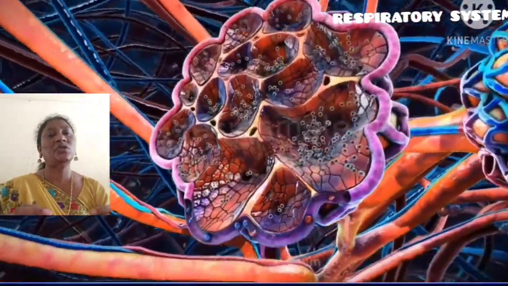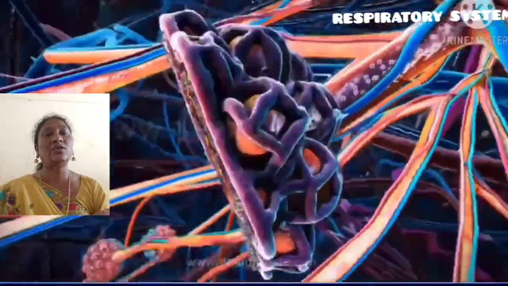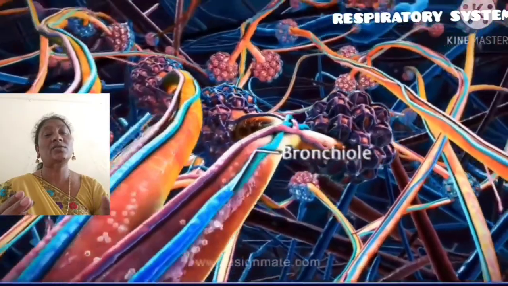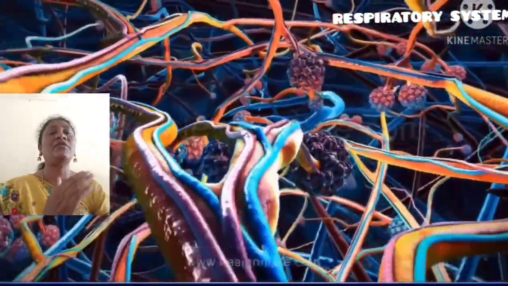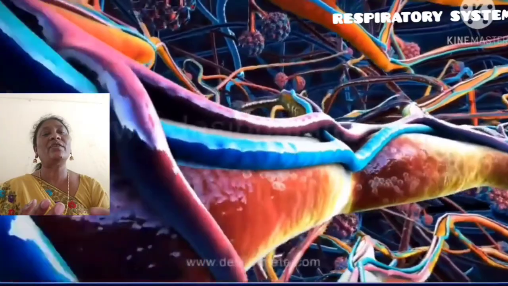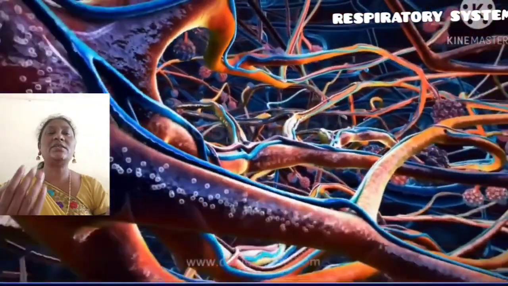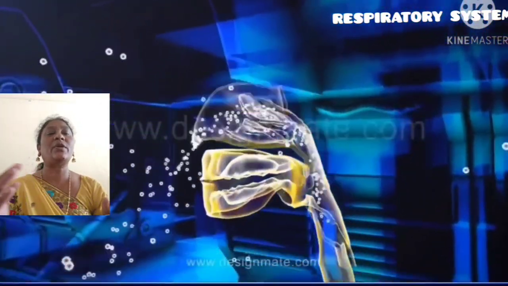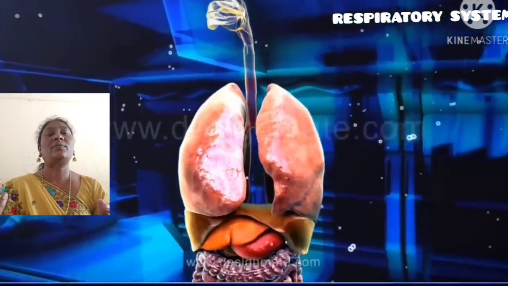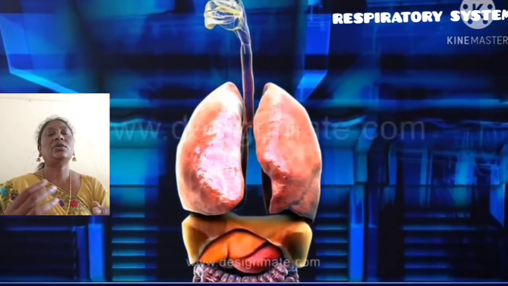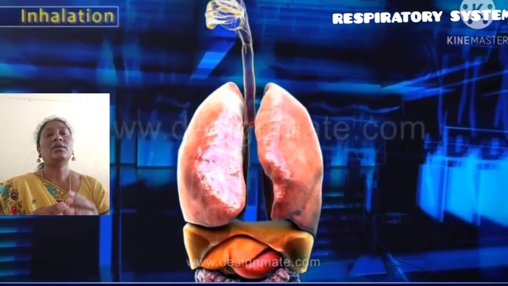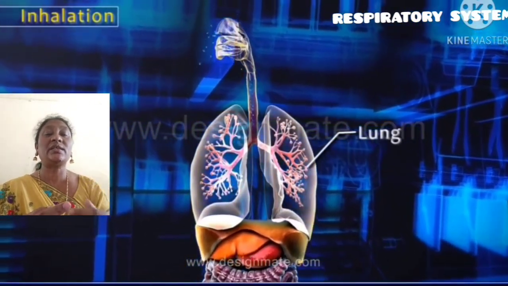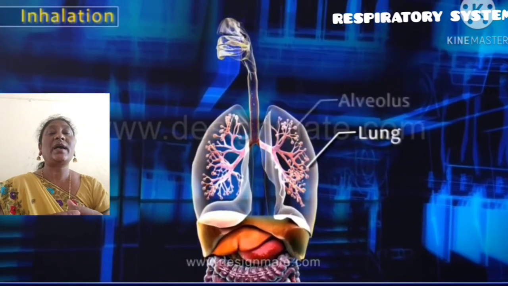The oxygen, which is rich in the alveoli, gets into the hemoglobin, and this process is oxidation. The diffused carbon dioxide travels again to the bronchioles and reaches the bronchi. From the bronchi it comes back and the carbon dioxide is released through the nostrils. So this is the pathway of inhalation and exhalation, and it is controlled by the diaphragm.